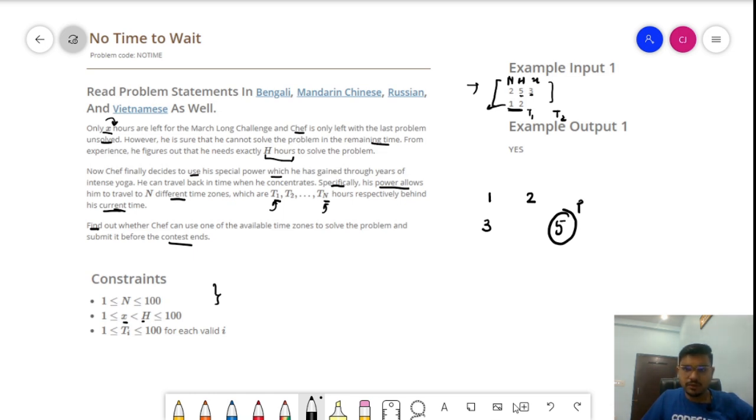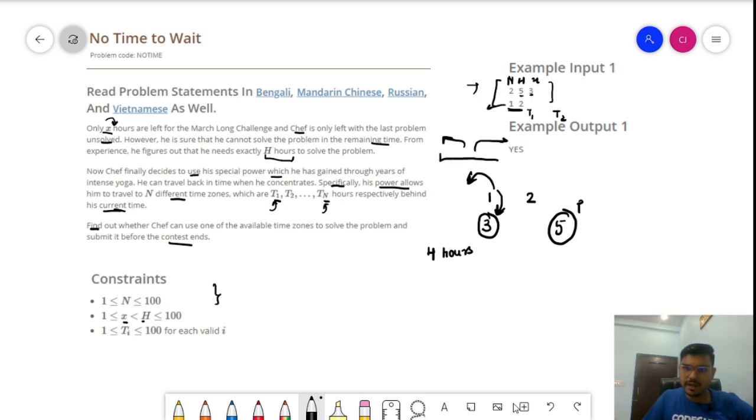So if I go 1 hour prior, and take this time, that is the X which is given to me, the time left for the contest from the current time, the total number of hours which will be left for me is 4 hours, because I go 1 hour prior from the current time, and from the current time 3 hours are left.